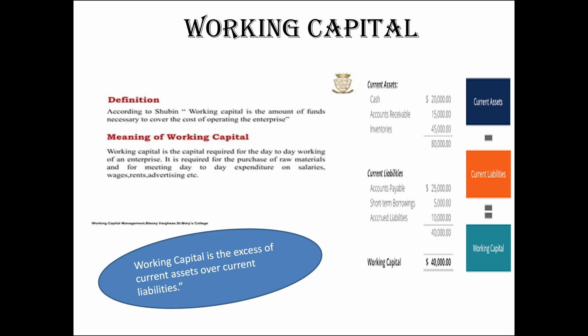Here is an example for working capital. There are some current assets, that is cash, accounts receivable, inventories. The total of current assets is 80 lakhs. Then current liabilities: accounts payable, short-term borrowings, accrued liabilities. The total of current liabilities is 40 lakhs. Here the working capital equals current assets minus current liabilities, that is 80 lakhs minus 40 lakhs equals 40 lakhs.